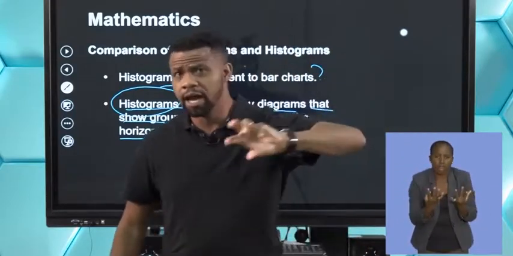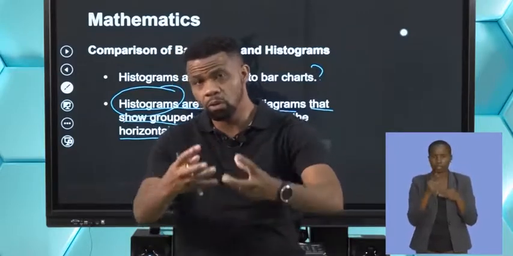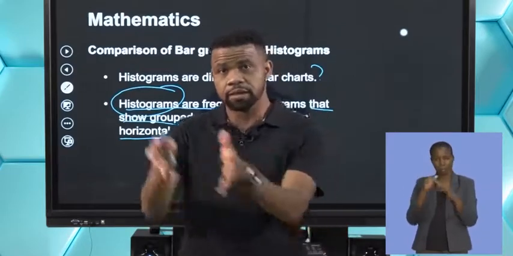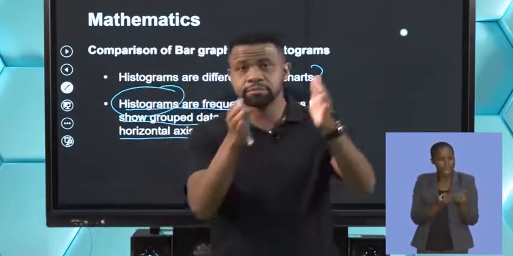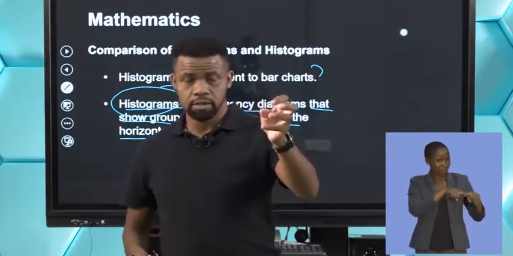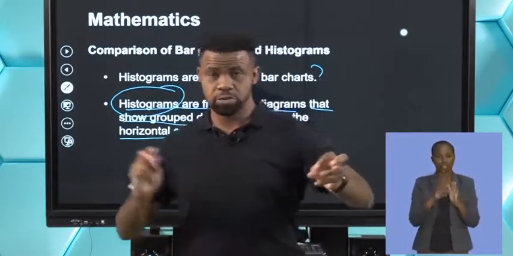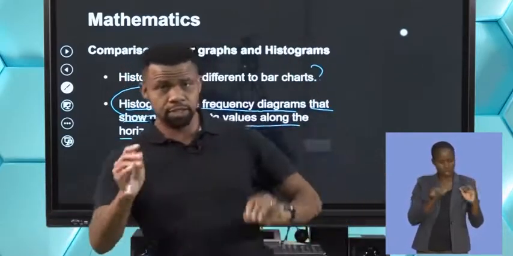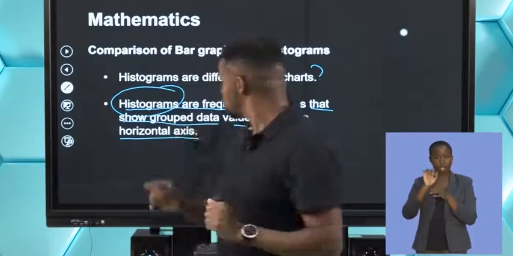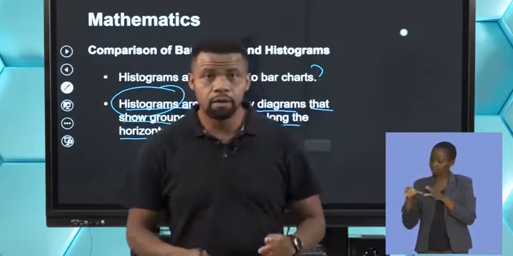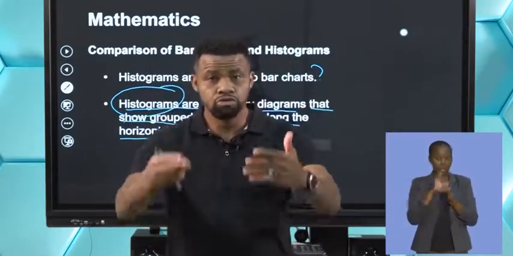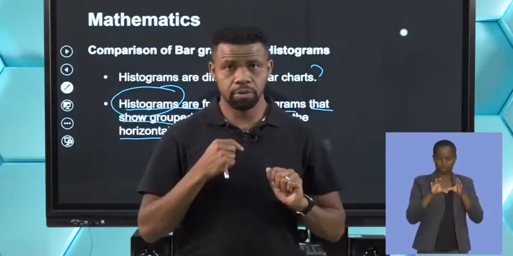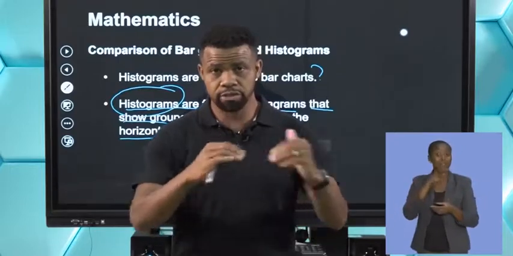Even if you look at how our minister reports on COVID-19, the data is grouped: how many people died from COVID-19 based on age. They'll say 70 to 80, how many people? 40 to 50, that's grouped data. So we use a histogram to represent grouped data. Are we all together? Whereas a bar graph is just categories.